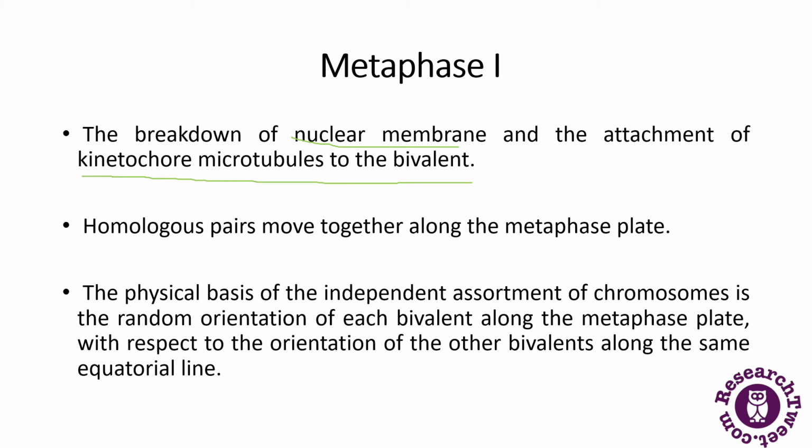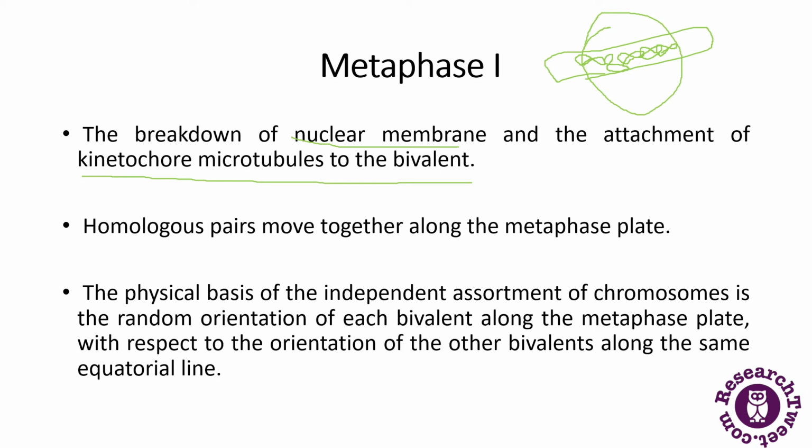If this is a cell and there are a few chromosomes being lined up at the equator, then this is known as the metaphase plate. So the physical basis of the independent assortment of chromosomes is the random orientation of each bivalent along the metaphase plate with respect to the orientation of other bivalents along the same equatorial line. So this was about metaphase 1.